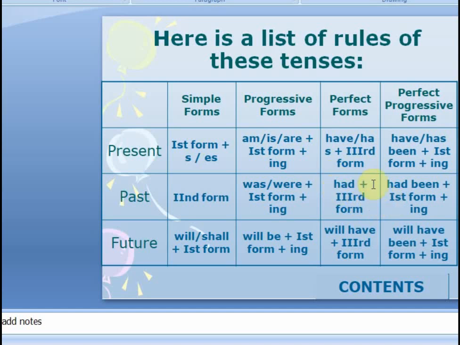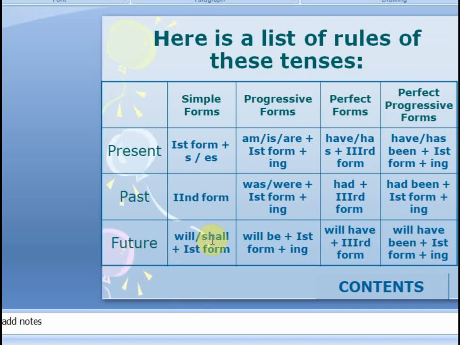Then taking the combination of perfect and continuous tense, we have perfect continuous tense. So here we use had, we take from the perfect verbs first form and ing here, and been is common for all three, present, past or future. Been is added in perfect continuous tense. Coming to the future tense,